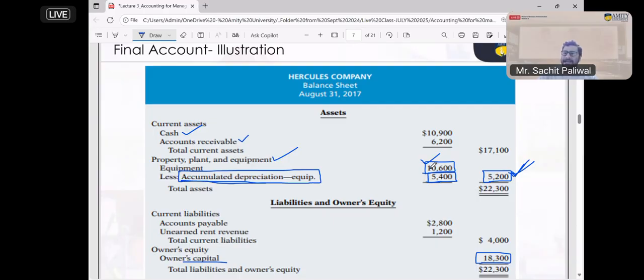Yes, only land is not going to have a depreciation. Otherwise, all property has a depreciation. Okay. Even the building which you have constructed on land has a depreciation, but land doesn't have a depreciation.